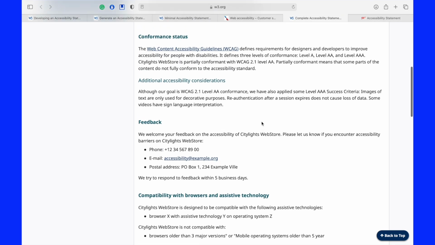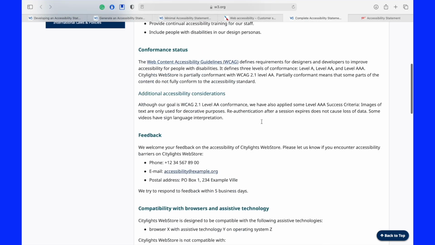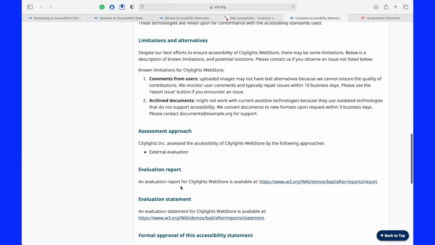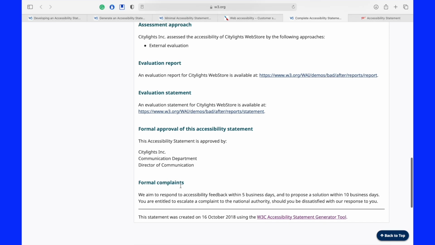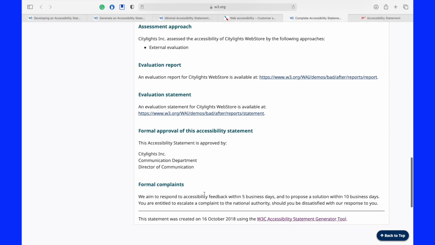The W3C also has a complete accessibility statement. This statement is a little bit more detailed. It goes over a lot of different aspects when it comes to testing. So you can see here they're talking about the technical specifications. They talk about specific browsers that they test with and things like that. They go into a little bit more about how formal complaints can be handled, and within 5 business days.